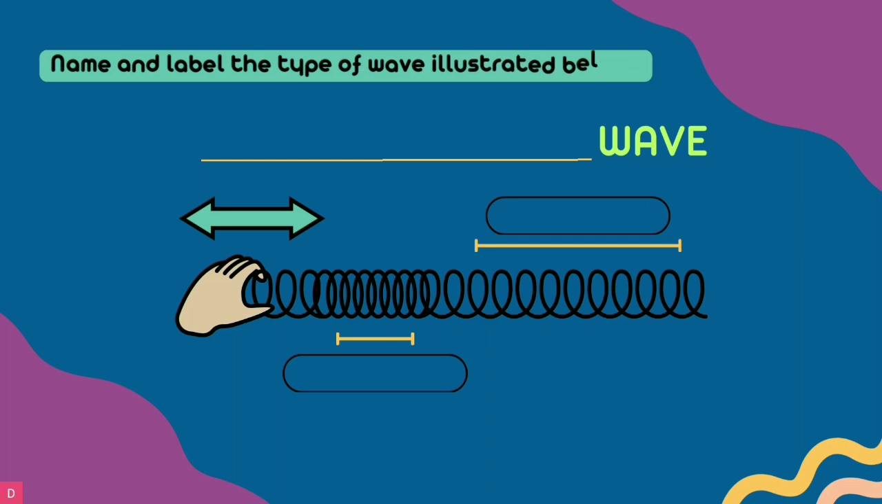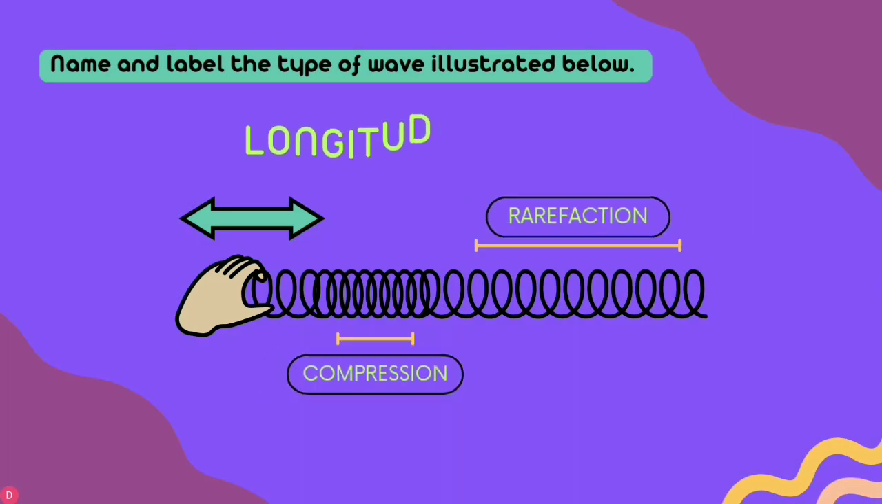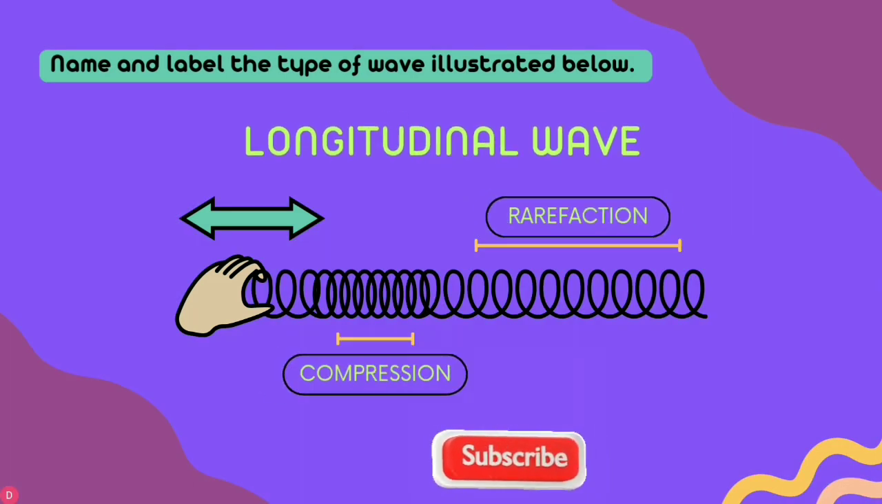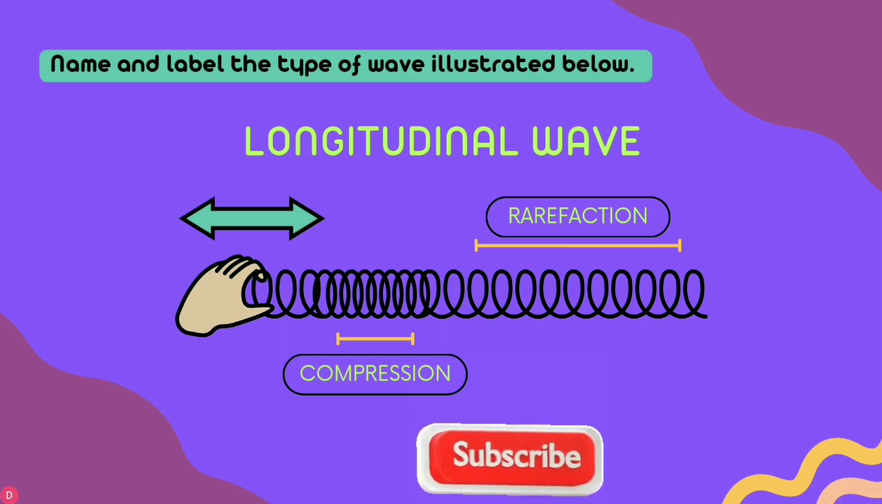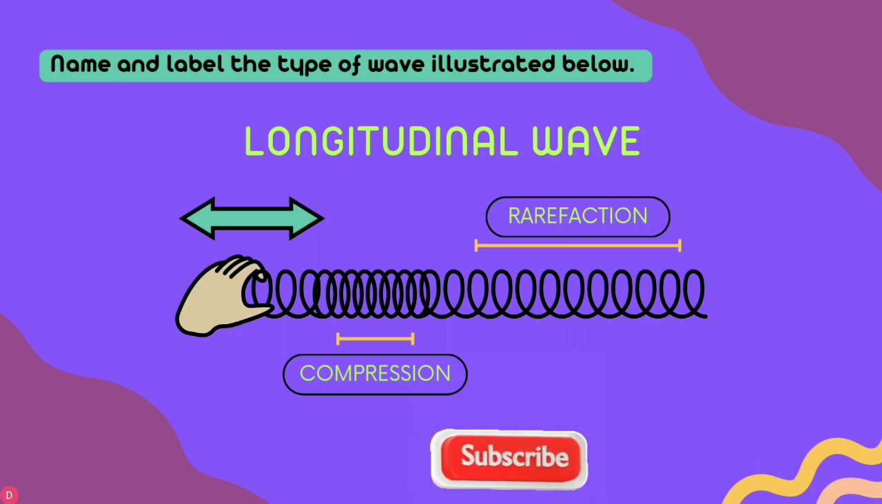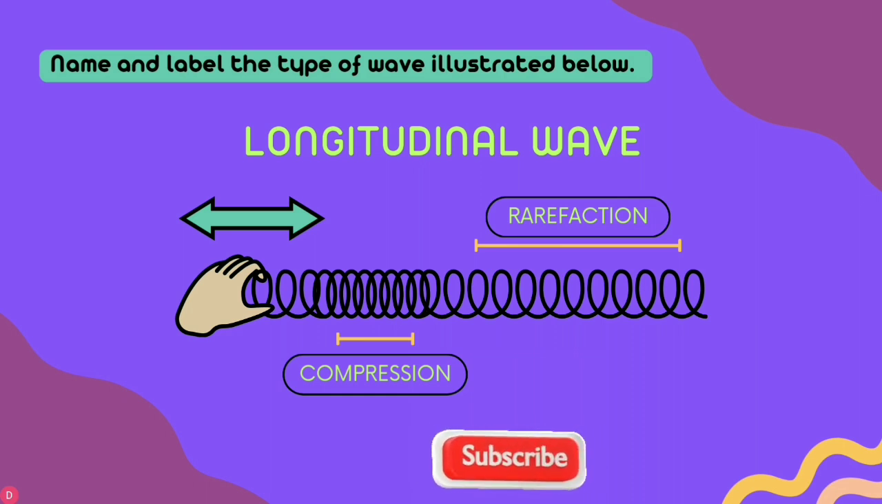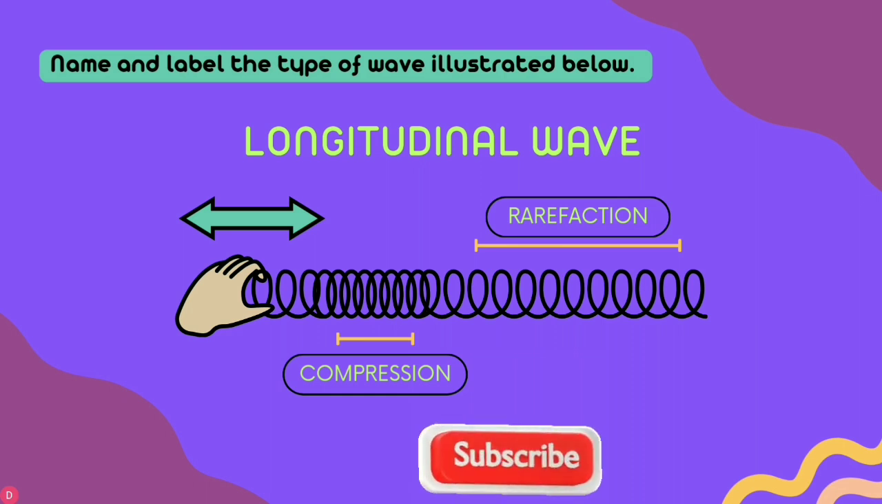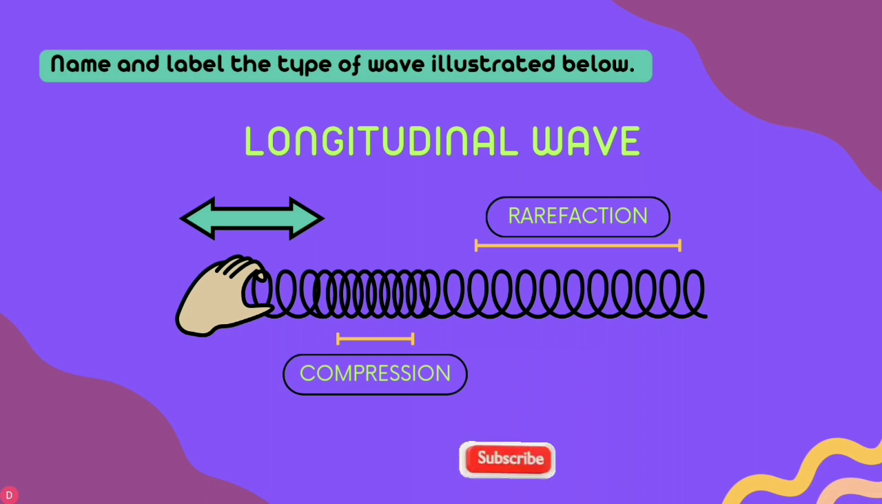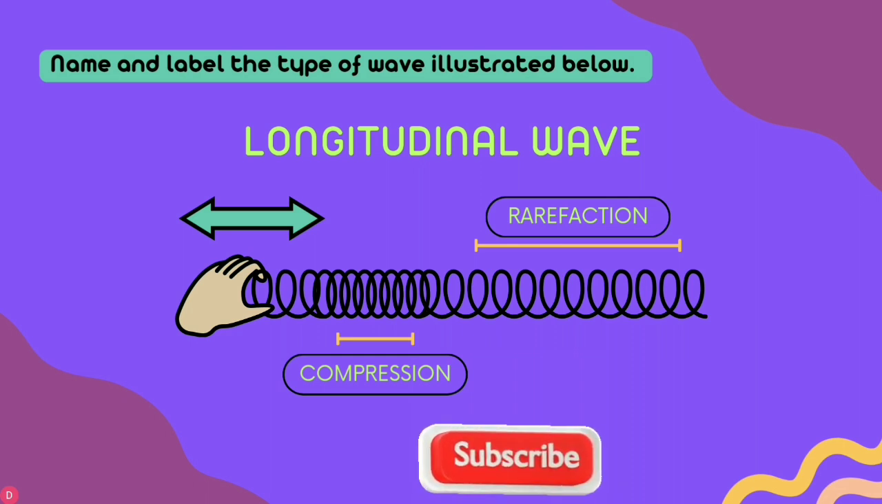Name and label the type of wave illustrated below. Yes, you are thinking right. It's a longitudinal wave with compression, where the distance between the wavelength is smaller, and rarefaction, where the distance is greater.